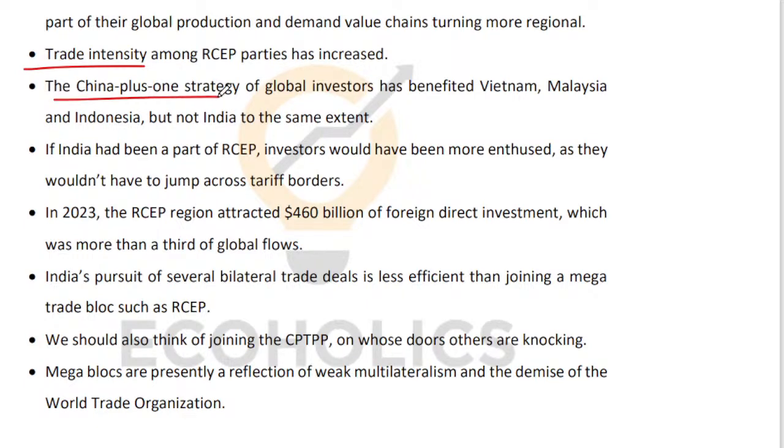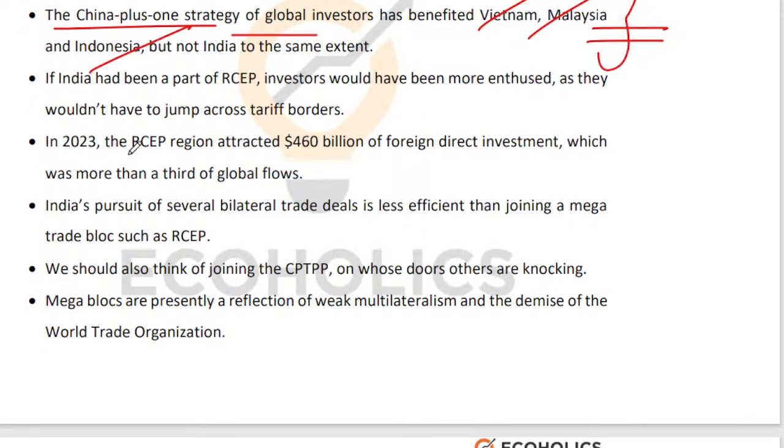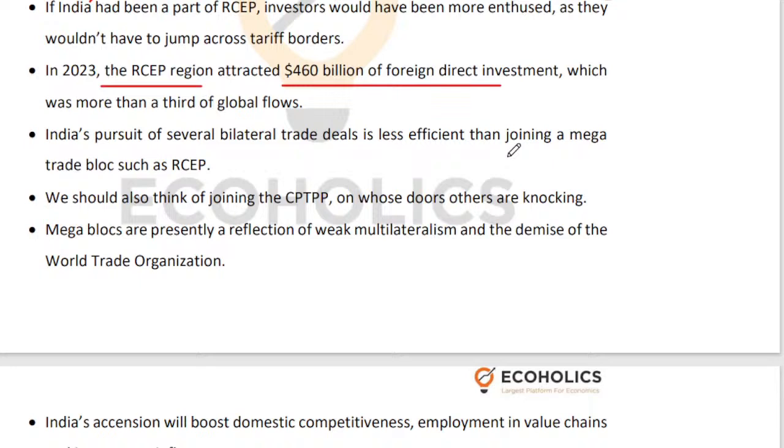If you look at the China plus one strategy of global investors, global investors are investing in Vietnam, Malaysia, Indonesia, apart from China, and all these countries are a part of RCEP. So if India also becomes a part of RCEP, then we come on a level playing field in terms of tariff, at least with Vietnam, Malaysia, Indonesia, with respect to the rest of the countries in RCEP, right? So it will be easier for us. This region RCEP has attracted $460 billion of FDI, right? That's a significant amount of money.